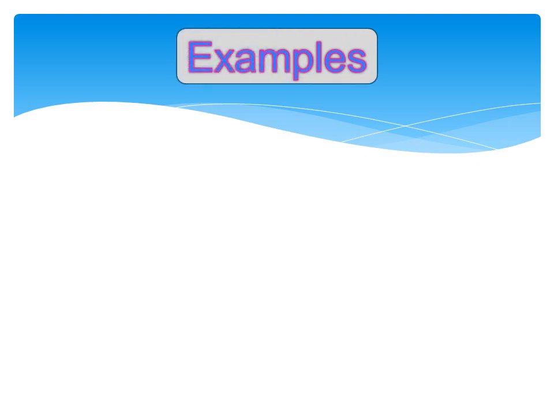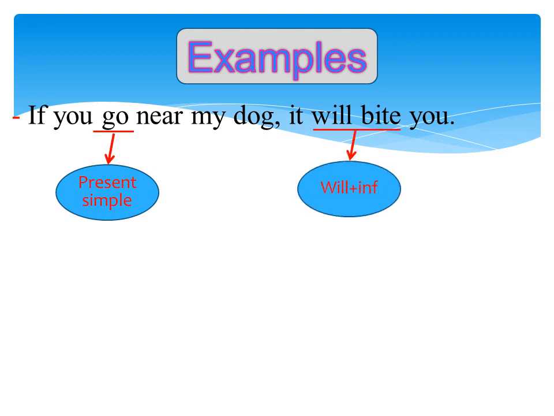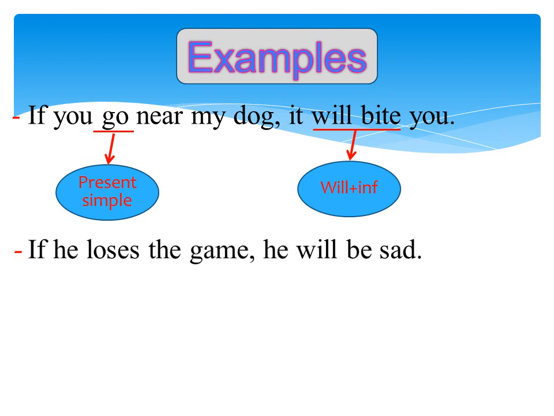Examples: if you go near my dog, it will bite you. In if clause, the verb go is present simple, and the verb of the main clause is will bite. If he loses the game, he will be sad. In if clause, the verb loses is present simple, and the verb of the main clause is will be.